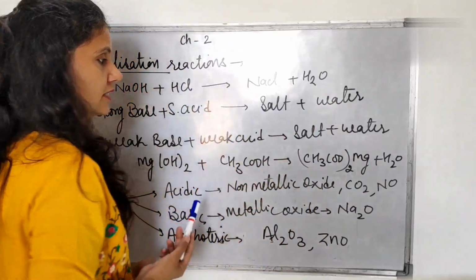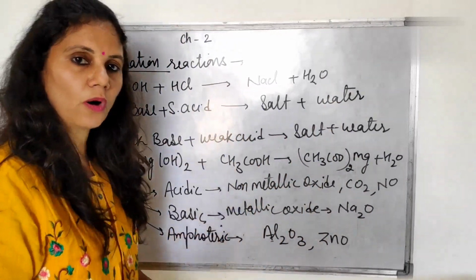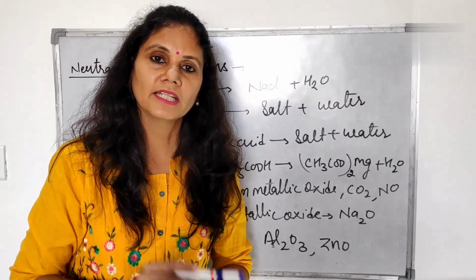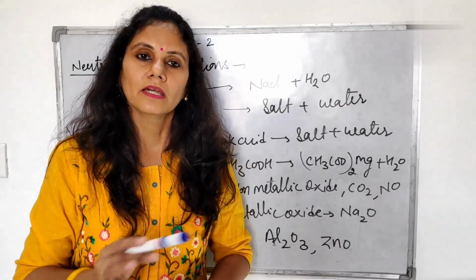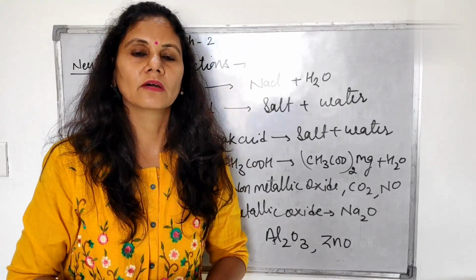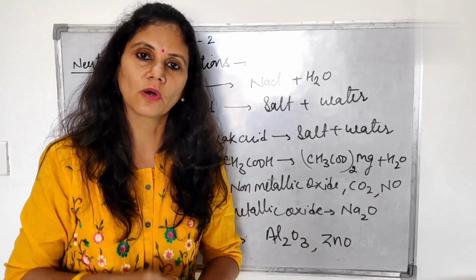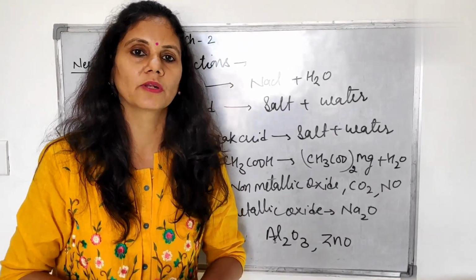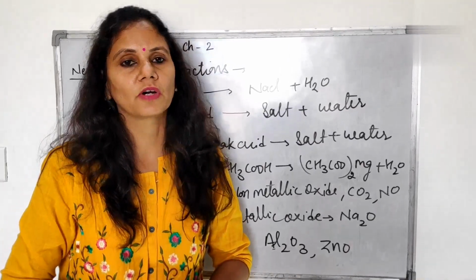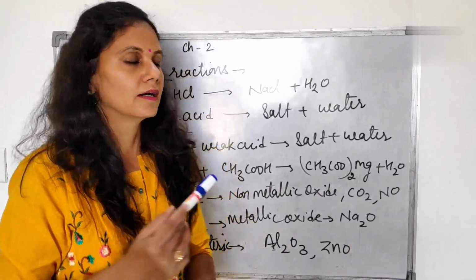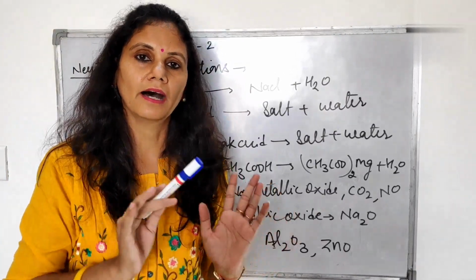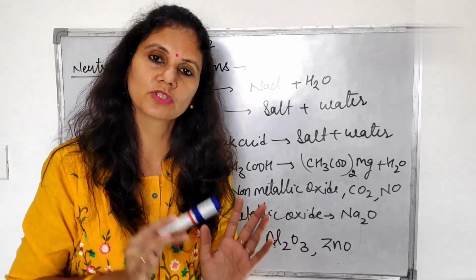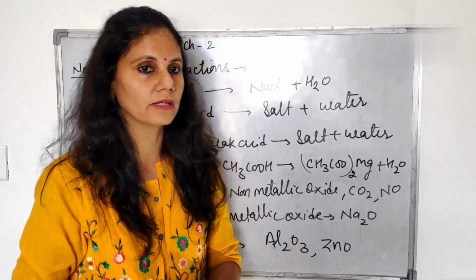So neutralization will take place only if the acid and base both are strong or both are weak. If one is stronger and one is weaker, then the stronger acid or base effect will be there. So the condition for neutralization is that the acid and base have the same strength. Are they strong or are they weak? Both should be strong or both should be weak.